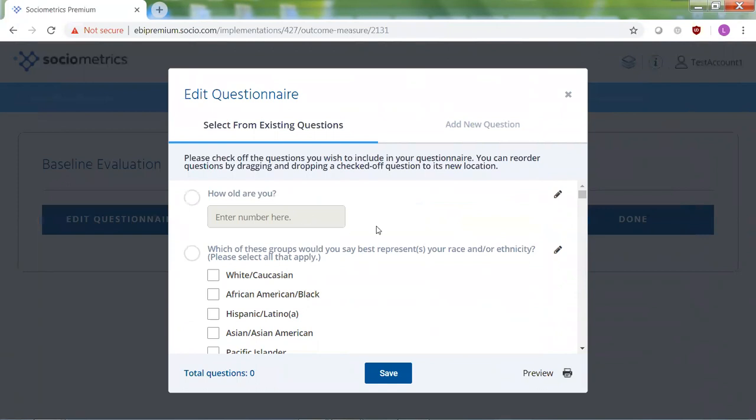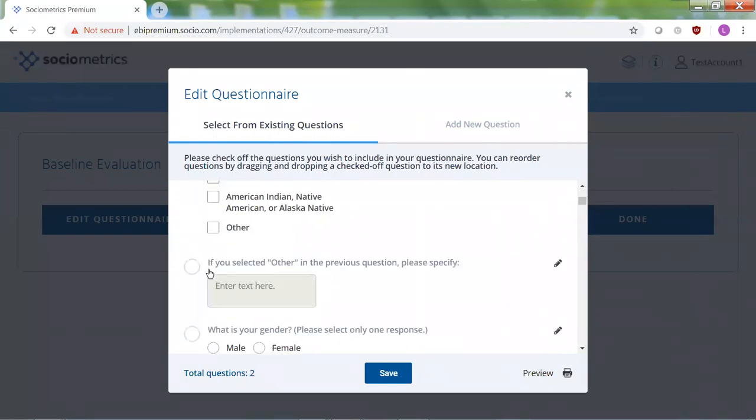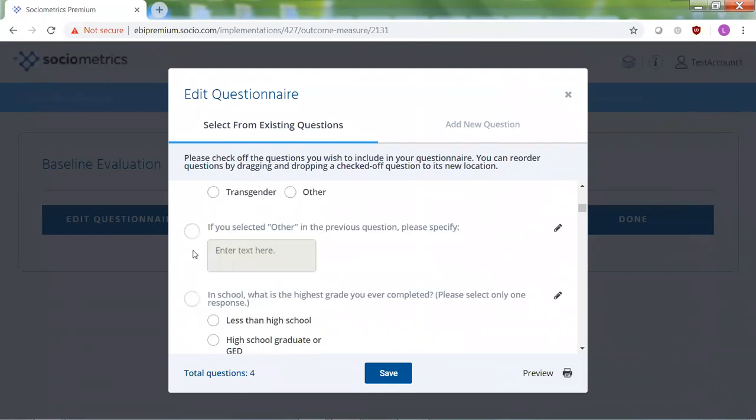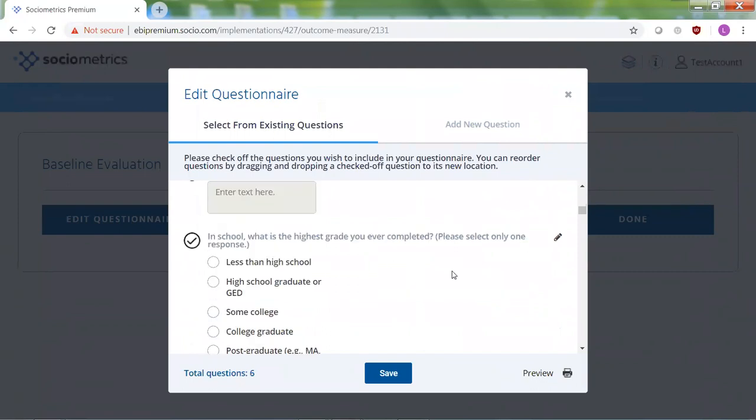And I can just click to select any of these questions that I would like to include in my baseline evaluation. So say I want to include some demographic information, how old are you, race and ethnicity, gender. I can go ahead and do that here, and these questions will all show up on my evaluation questionnaire. Now, I can also edit questions, so if I want a question but it's not exactly what I want it to be, I can go ahead and click this little button to edit.